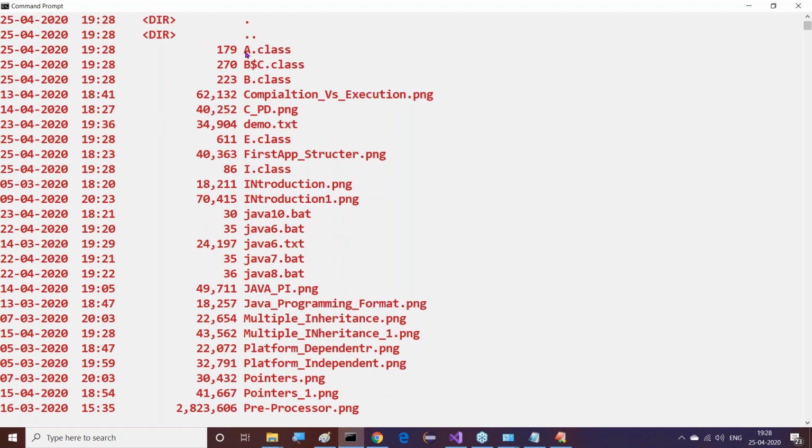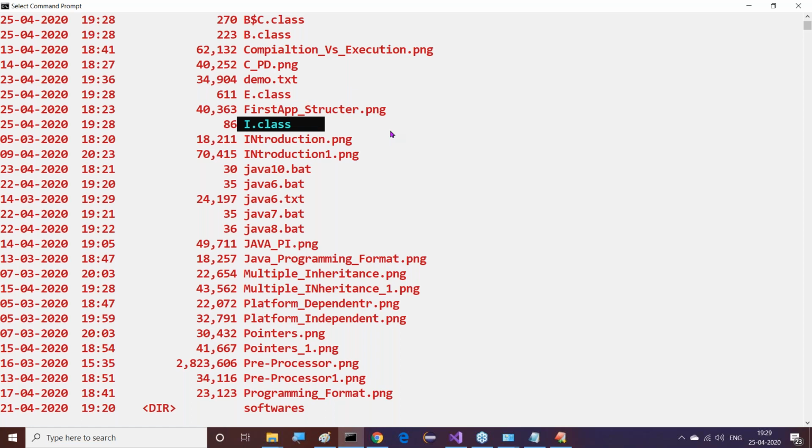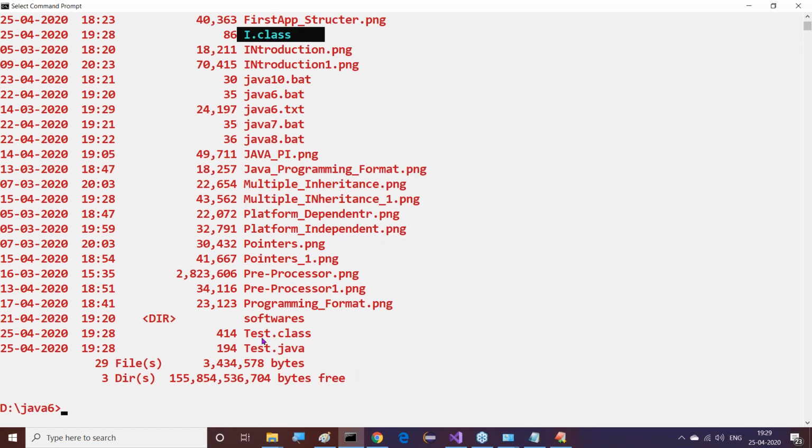Now okay, what we are getting there: an A .class file, the abstract class .class file. B$C .class file. That means outer class name is B and inner class name is C. So that we are getting now. B .class is the outer class .class file. A is the abstract class name. B$C .class is an inner class .class file. E .class is the enum .class file. I .class is the interface .class file that exists here. Then apart from this, from Tester.java, at the end we are able to get the Tester.class file.